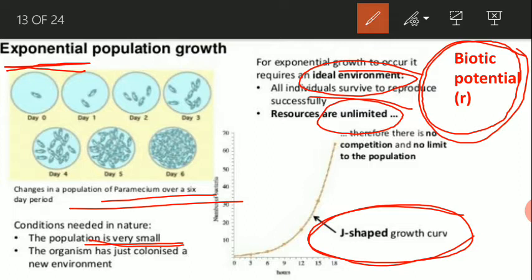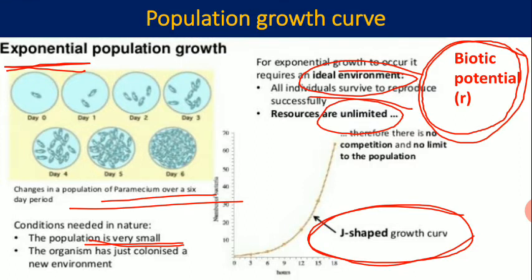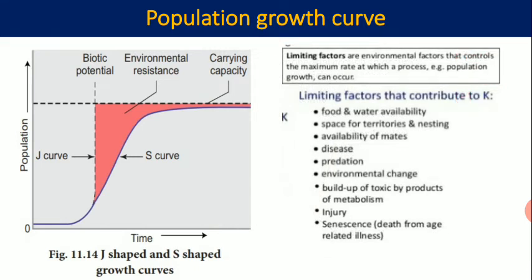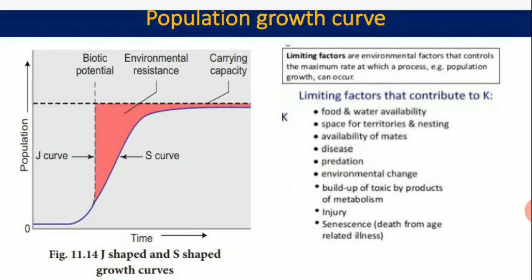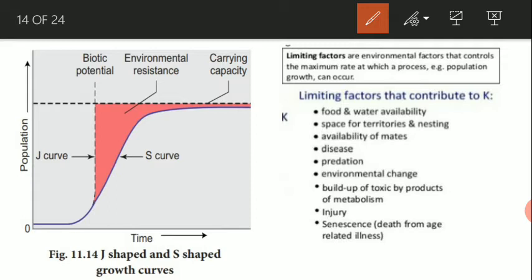But in natural conditions there is some environmental stochasticity. That's why up to a certain level the population is gradually declining. Now see here, if we consider the environmental condition, that means limiting factors or environmental resistance, then the population cannot grow exponentially. They actually grow in an S-shaped curve, a sigmoid shaped curve.